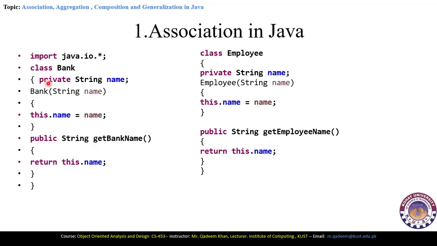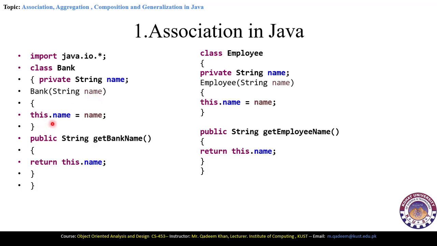Then here is the private string name. Private string name represents a data type of the name and its data type is the string and it is the private variable. That means that it cannot be accessed outside of the class. Here is the constructor of the bank class, that is the bank is a constructor here, and constructor is a certain function which will be called when we declare the object of this bank class. In the constructor we are here passing the string name, which is a parameterized constructor.